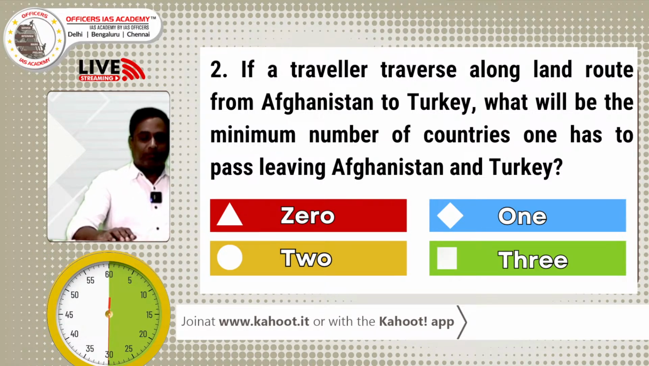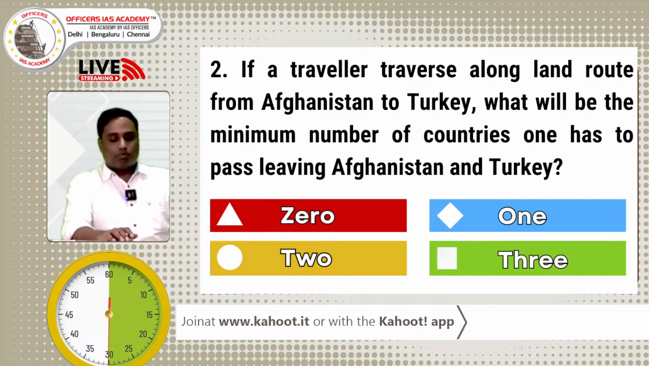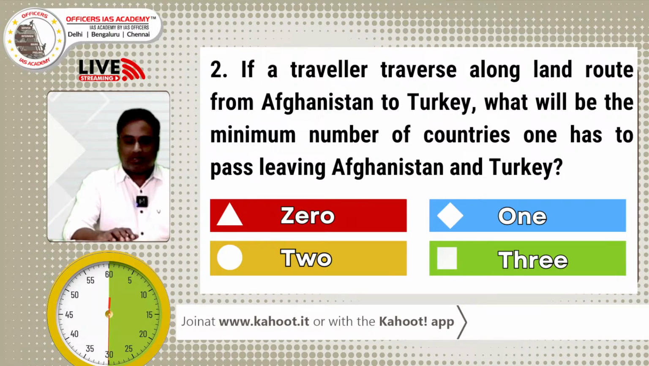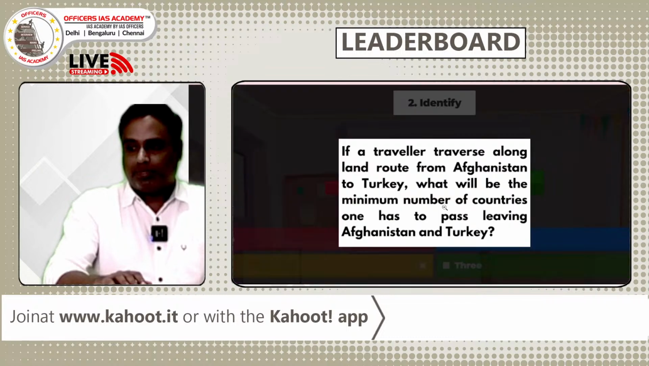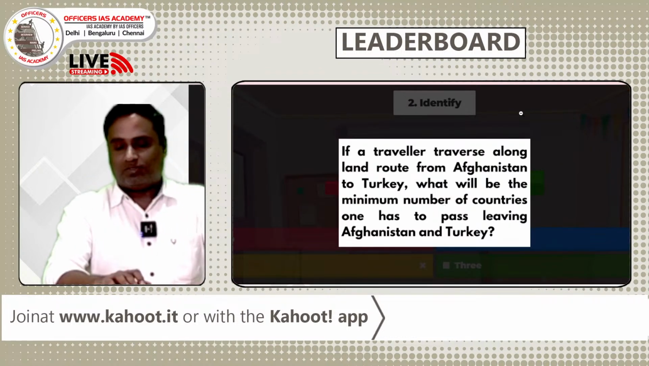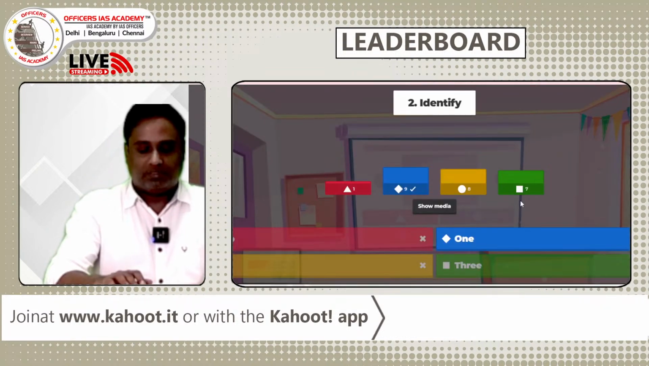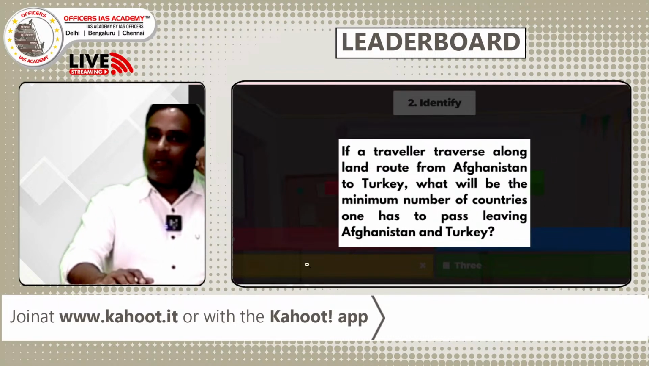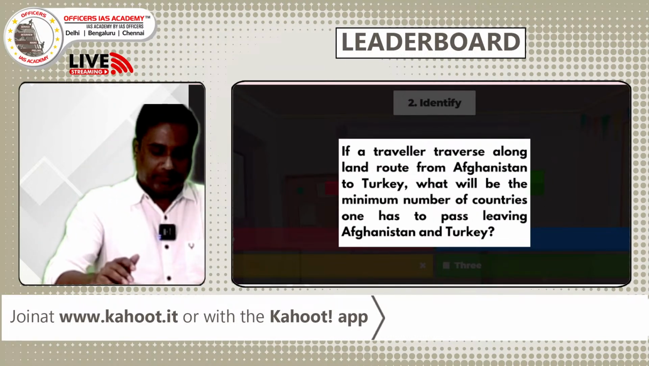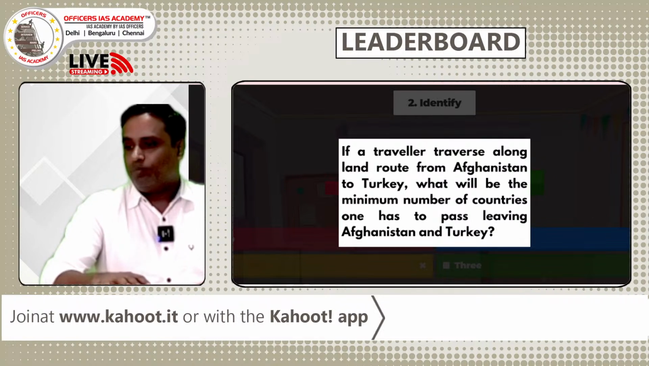So when you travel from Afghanistan to Turkey, how many countries do you have to cross? 9 people have given answer B. Yes, right answer. Only one country we have to cross, that is Iran. From Afghanistan, via Iran, we can enter into Turkey. Now we go to the leaderboard. We see what happens after the second question.